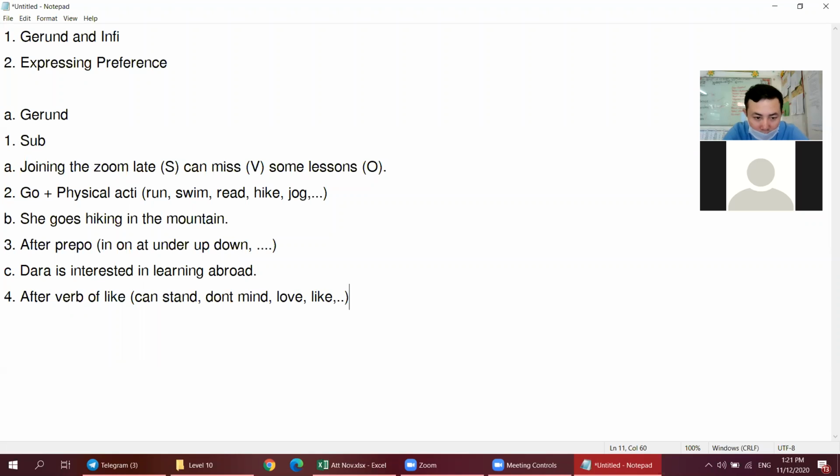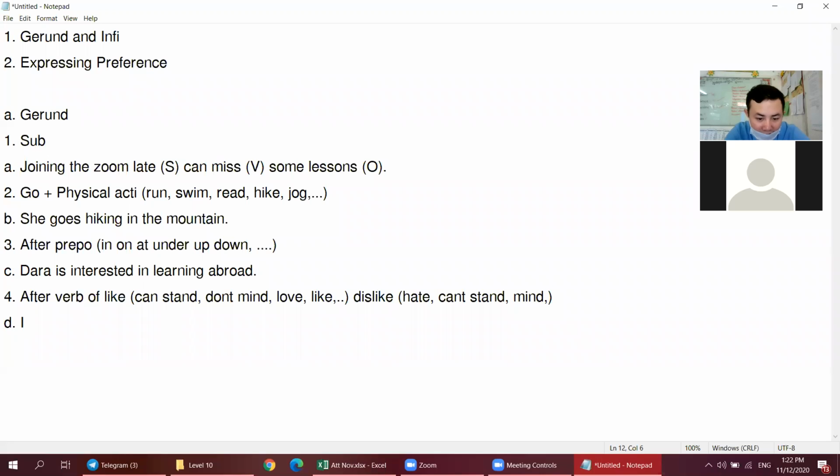And also the verbs of dislike: we have the word hate, the words can't stand, mind, and so on. So when you see all these verbs, we need to add ing as well to the verb.